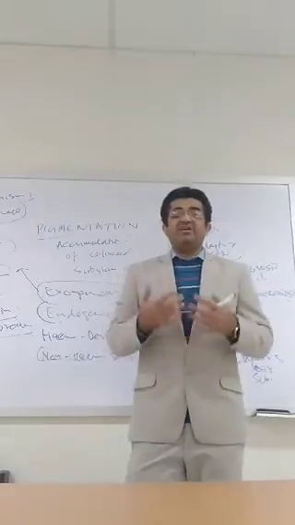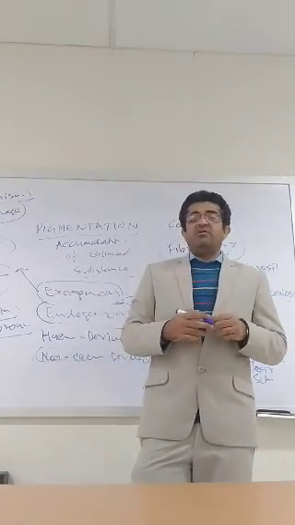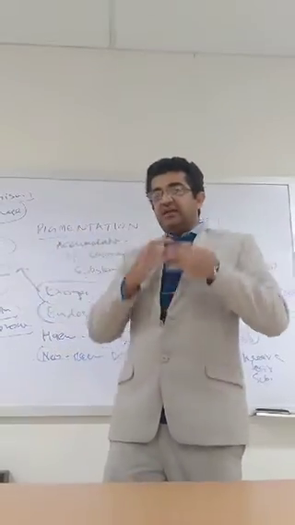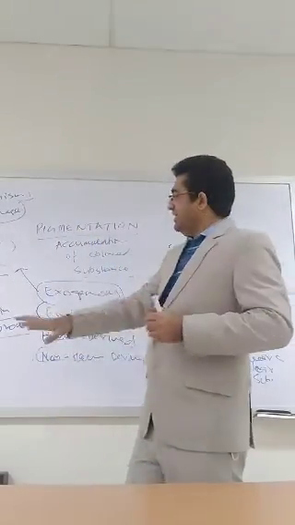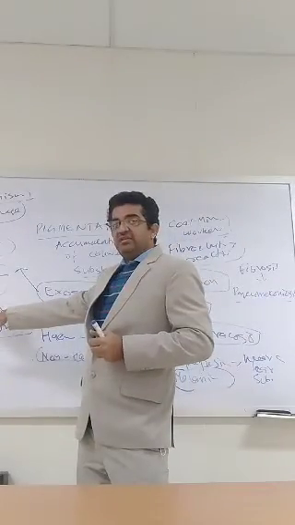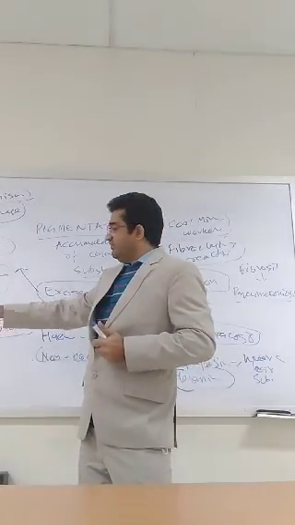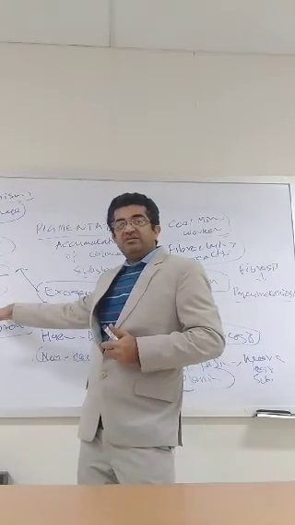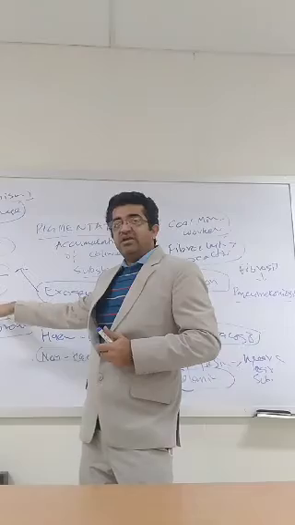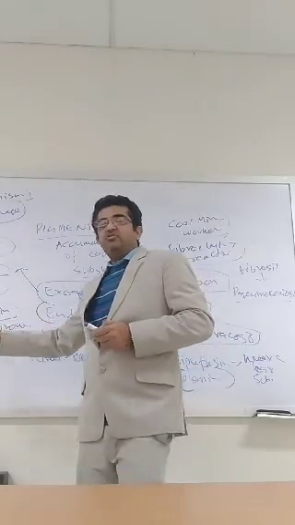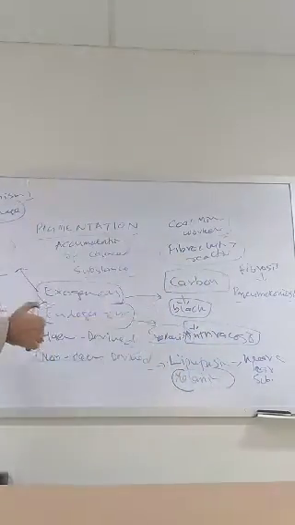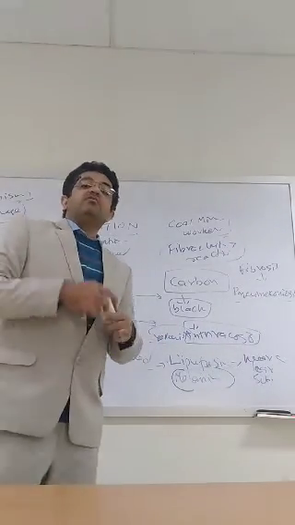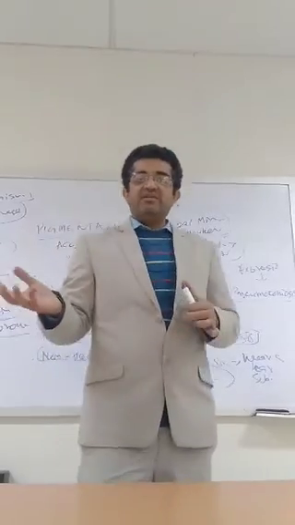Now this 250 milligram of iron cannot be removed from the body, because the removal of iron from the body is a very complex process, and the body cannot remove more than 2 to 3 milligram of iron on a daily basis. Therefore, the iron starts to accumulate in the body, and I told you that iron is stored in the form of hemosiderin or ferritin. Ferritin is water soluble, hemosiderin is water insoluble. Therefore, it gives color to the skin, to the body, to the organ. Ferritin does not give any color to the body. Therefore, hemosiderin starts to deposit in the different parts of the body. It causes problems to the body as well, where it is deposited.